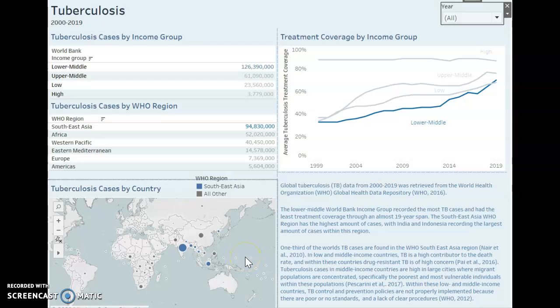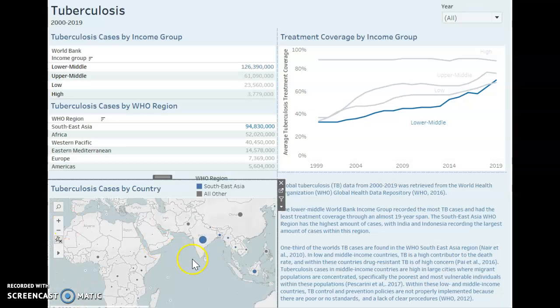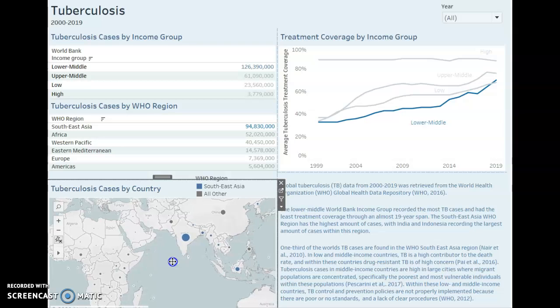Here, if you look at the map on the lower left of the dashboard, the blue circles designate the countries in the Southeast Asia World Health Organization region, and all other regions are identified in gray circles.